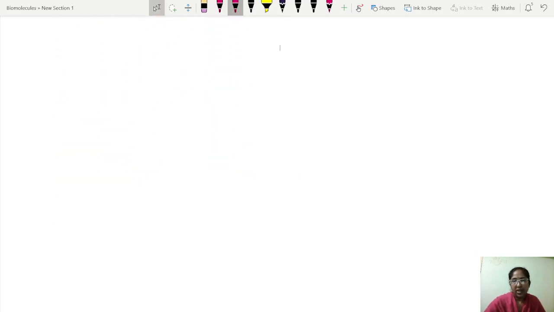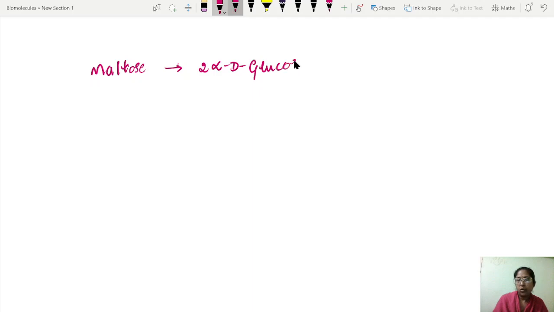So students, I'm summarizing this session. In this session, we came to know about the structure of 4 disaccharides. Among them, the maltose: the sugars present in the maltose are 2 alpha D glucose molecules.